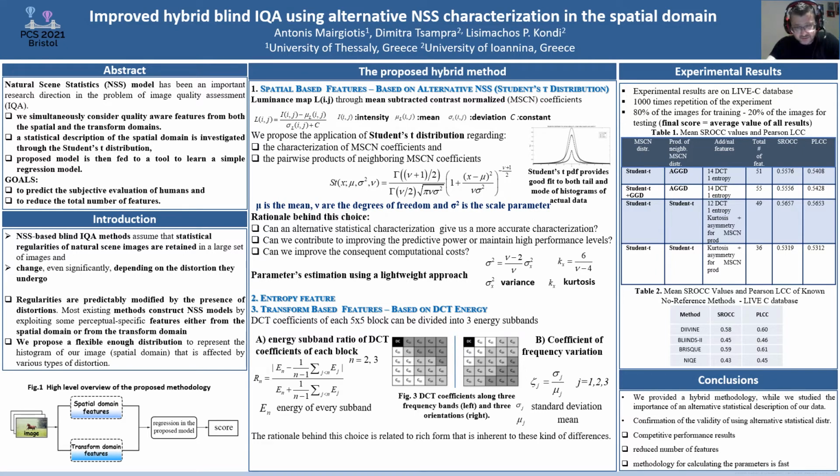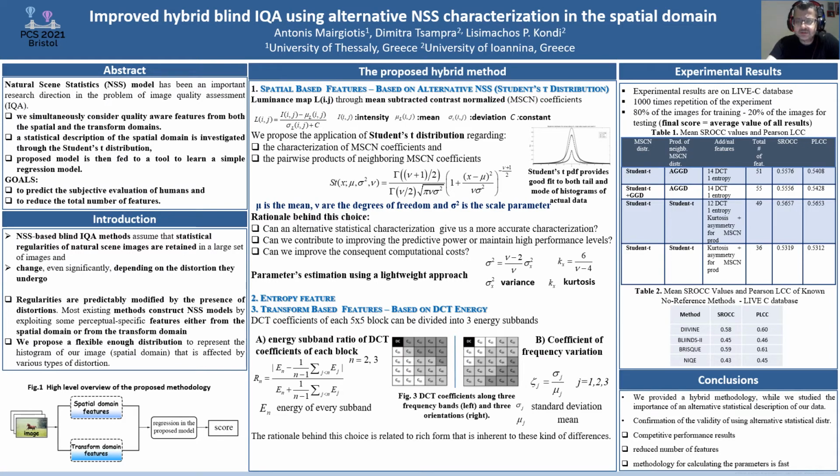We also have entropy features that we can use, and additional features based on ratio of energies based on density coefficients and block-based analysis, where we make use of the energy sum ratio of density coefficients of each block, and then the coefficients of frequency variation based on frequency bands and three irradiations that we define here, as we can see in the images below in figure 3. The rationale behind these choices is related to the rich form that is inherent to this kind of differences.